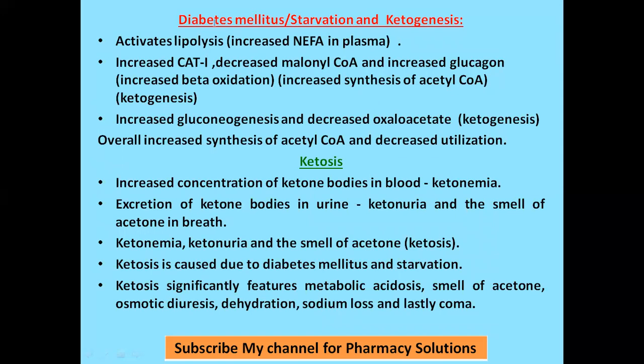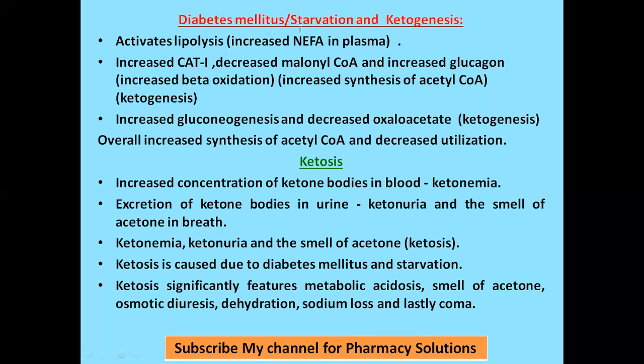When glucagon level is increased, it will inhibit glycolysis and activate lipolysis as well as ketogenesis as well as gluconeogenesis. Insulin favors glycolysis and inhibits gluconeogenesis, lipolysis and ketogenesis. There is opposite action of glucagon and insulin.